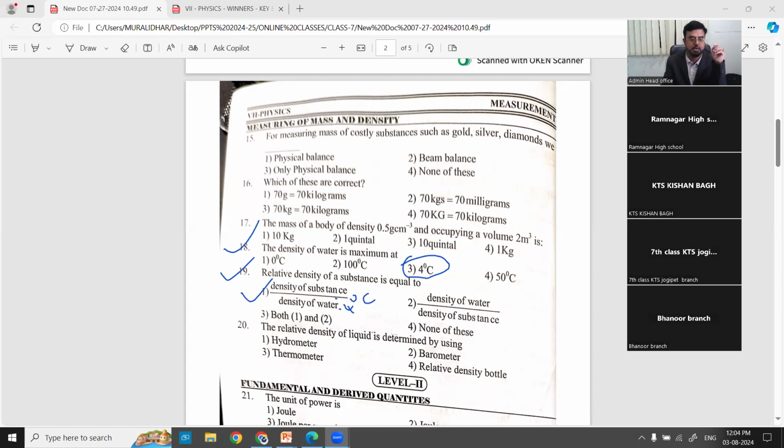Right? Next, relative density of a liquid is determined by the relative density bottle. They have given a figure also for us. By using the relative density bottle, we can measure the relative density of a substance. Like that, you can go for some more. So many are there, and we have already provided a key also for you. So please practice this on Sunday at home before the examination, so that you can appear for the exam with confidence.